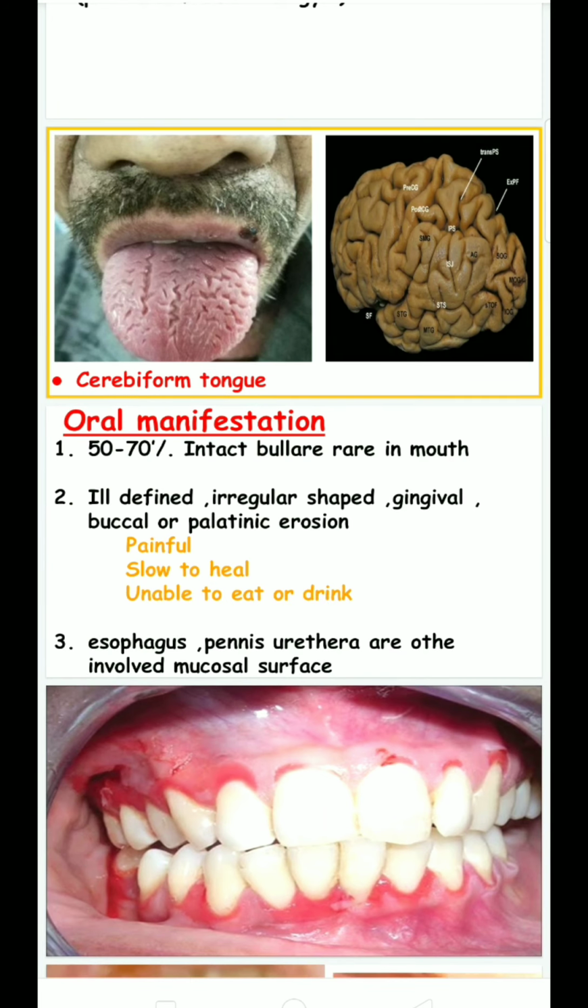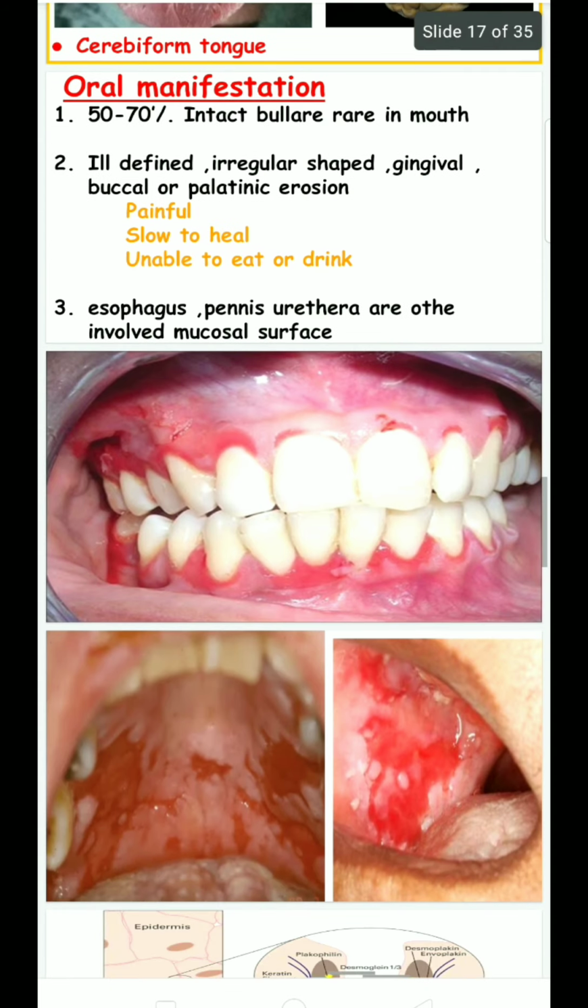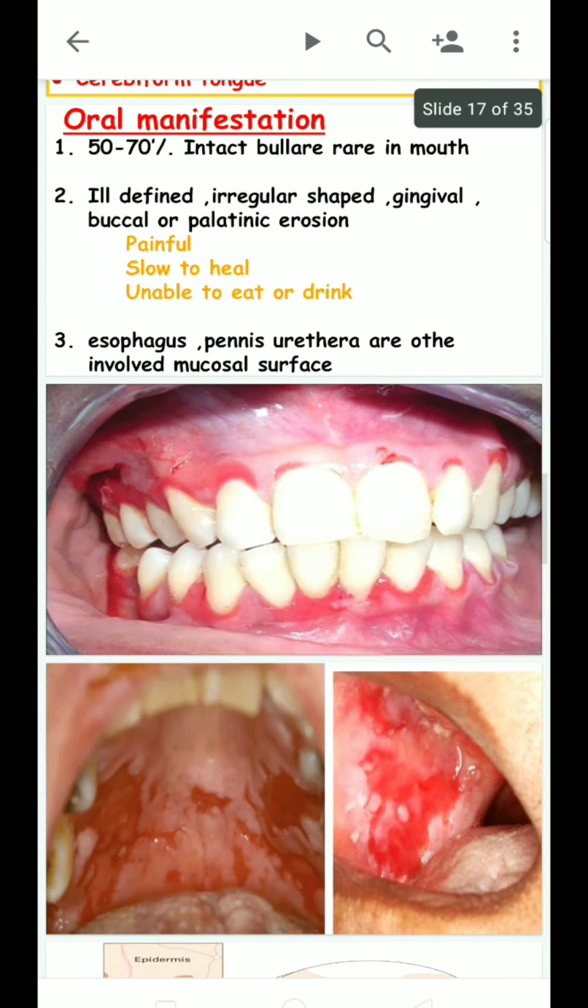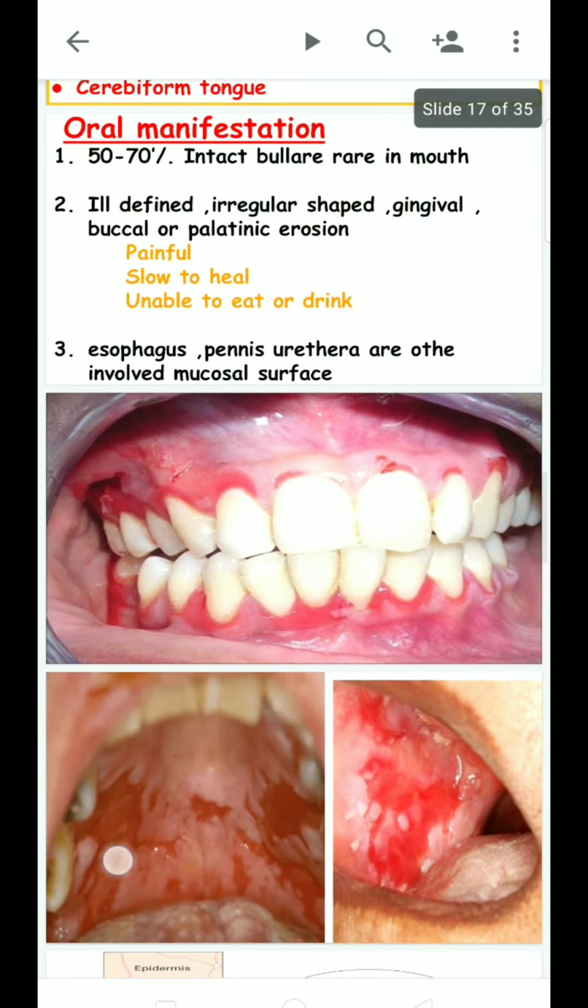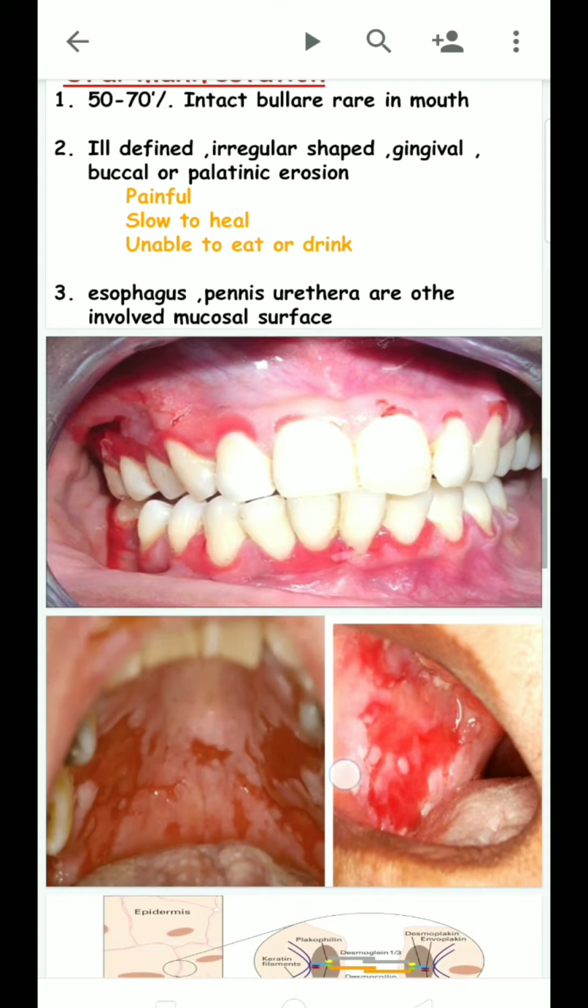The lesion is ill defined because the bullae rupture easily in the oral mucosa. So intact bullae are rare in the oral cavity, and the rupture leads to ill defined borders and irregularly shaped gingival, buccal and palatal erosions. It is painful and slow to heal, so the patient is unable to eat and drink. The esophagus, penis, urethra or other mucosal surfaces may be involved.